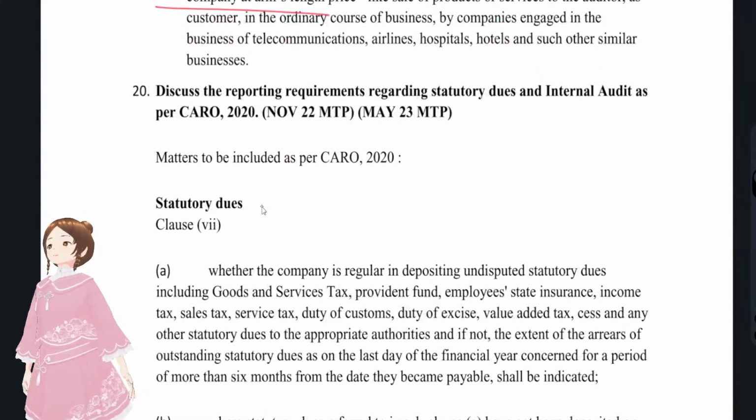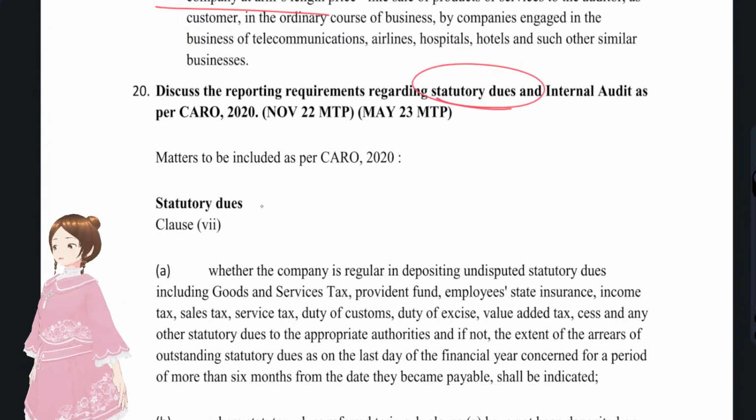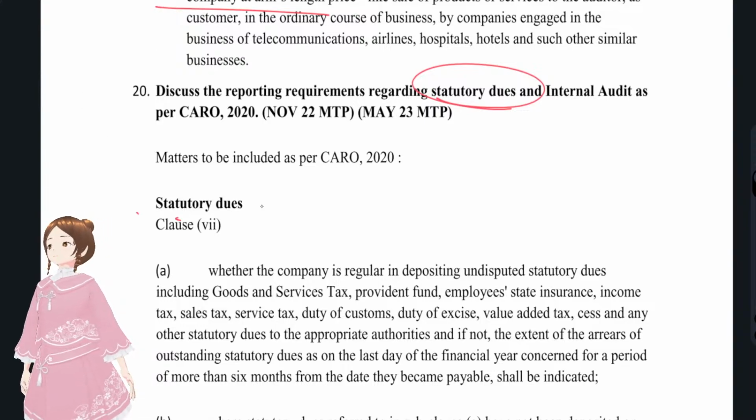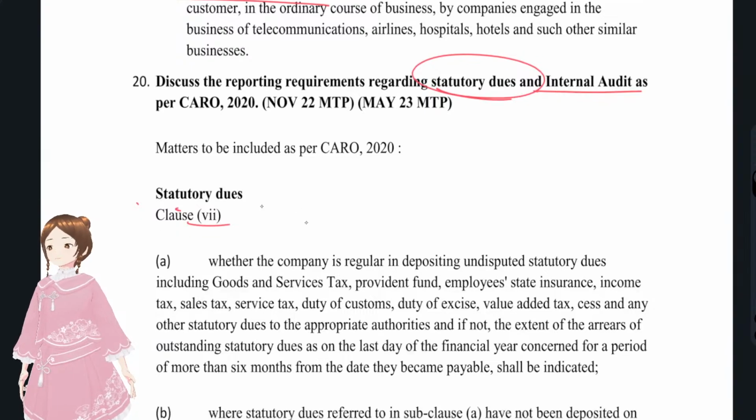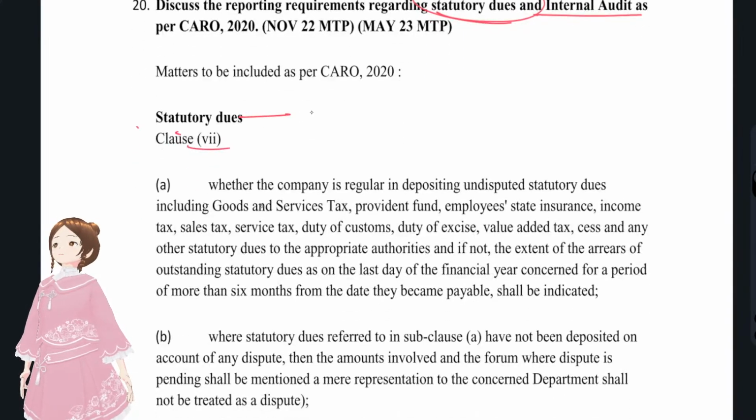And now we'll discuss question number 20, that is, discuss the reporting requirements with regards to statutory dues. Statutory dues, I think, was clause number 7, right? Statutory dues was clause number 7, and internal audit is clause 14. In clause number 7, what do we have to write with regards to statutory dues?